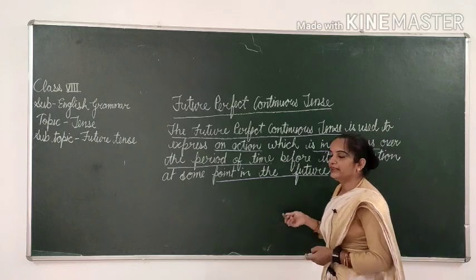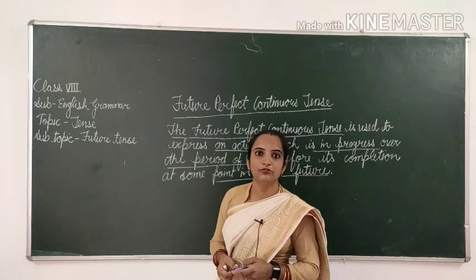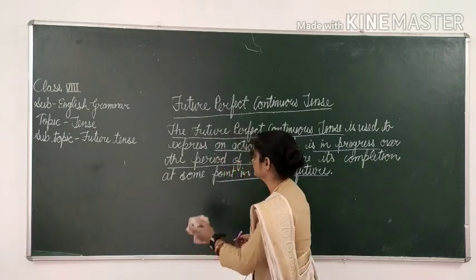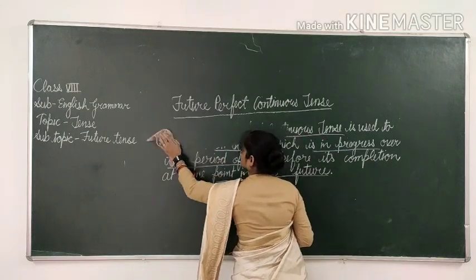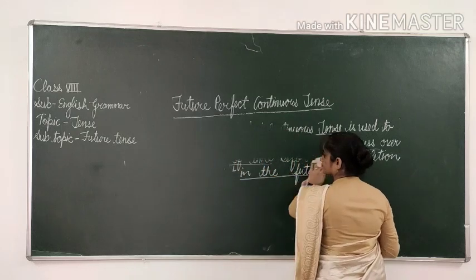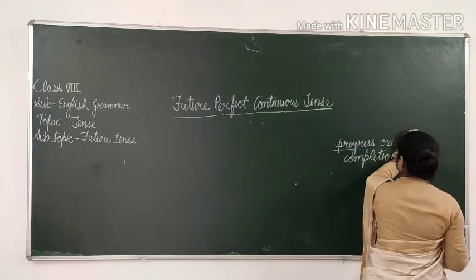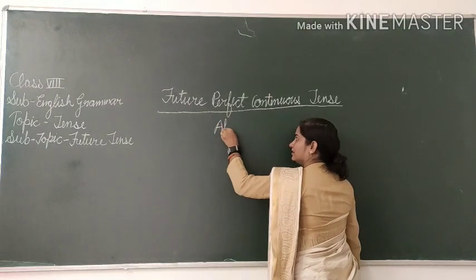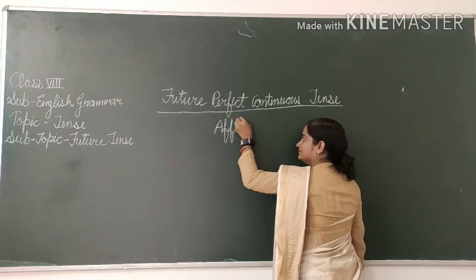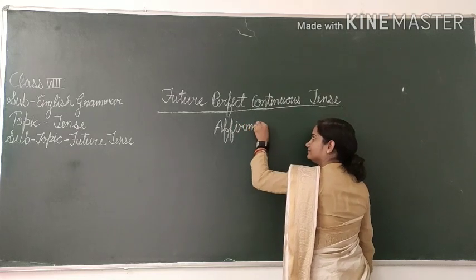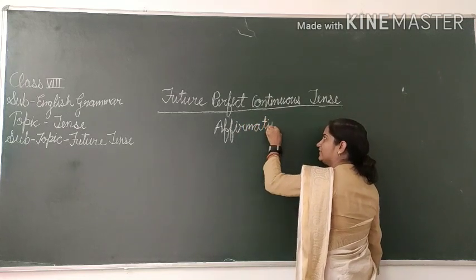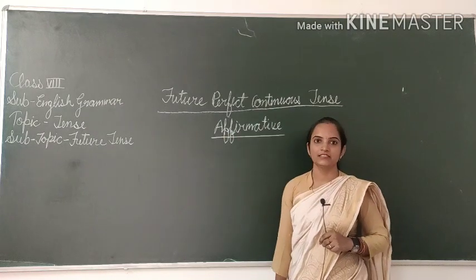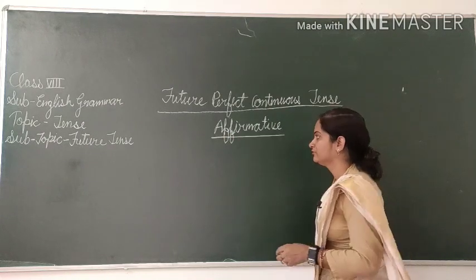And now we will learn the structure of future perfect continuous tense, affirmative. Now we will write down the structure of future perfect continuous tense, affirmative. So let's start.